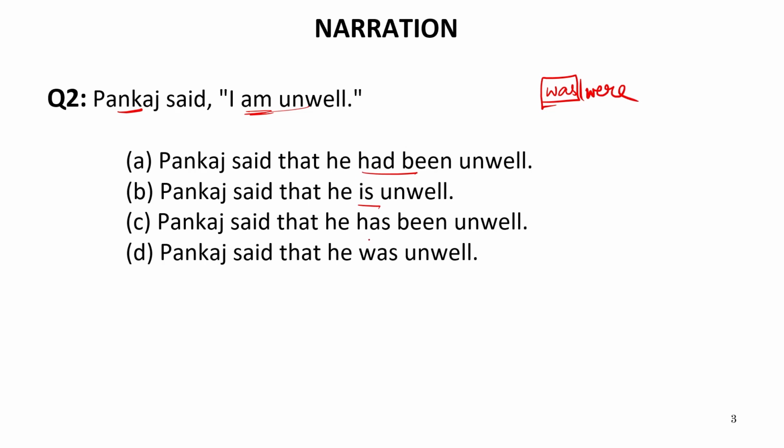This is had been, this is is, this is has. We know well that these three options are not suitable. That is why was is absolutely correct, because this am has to be replaced with the word was. Now, only by seeing this particular word, I have marked the answer. I have not read the entire sentence. If we follow this style of recognizing the answer, it will be very easy for all of us to do the questions as quickly as possible.